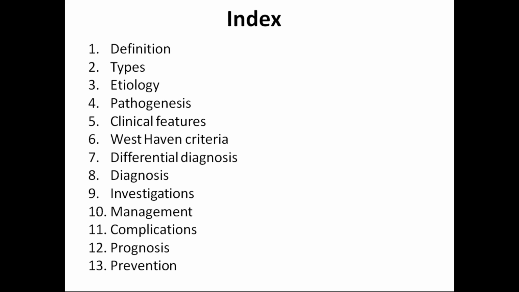Next, coming to the West Haven criteria, you should remember this criteria, which is used for grading hepatic encephalopathy. There are 5 grades, starting from 0, 1, 2, 3, 4. Coming to the differential diagnosis, you should remember seizures, stroke patients, meningitis, subdural hematoma, or any intracranial bleed. So these are some of the differential diagnoses.